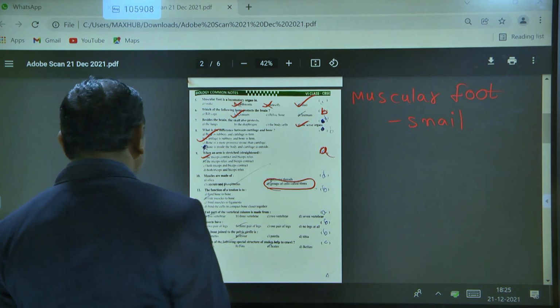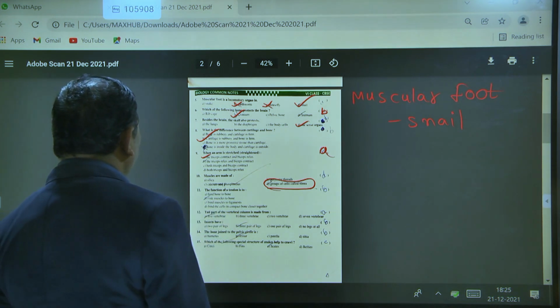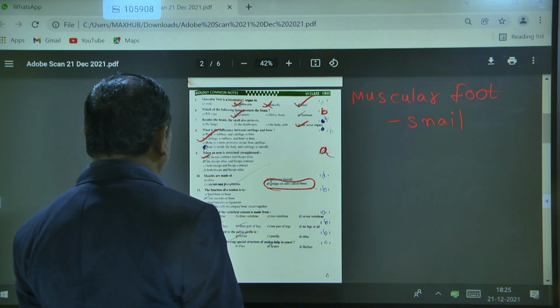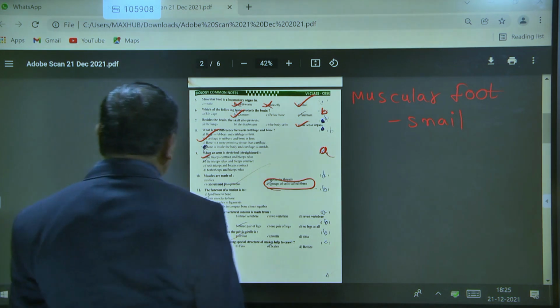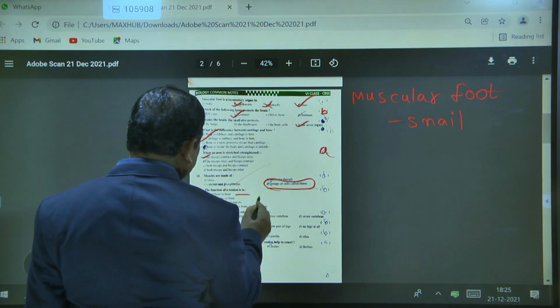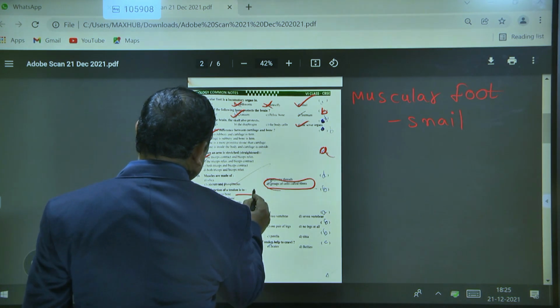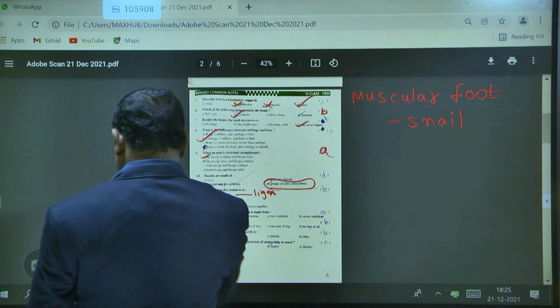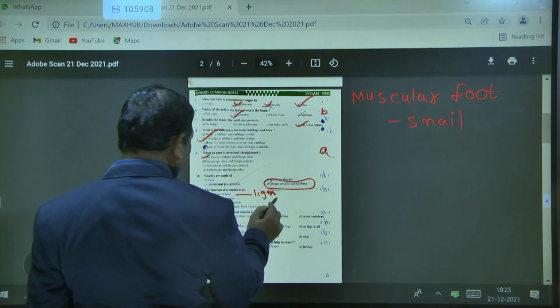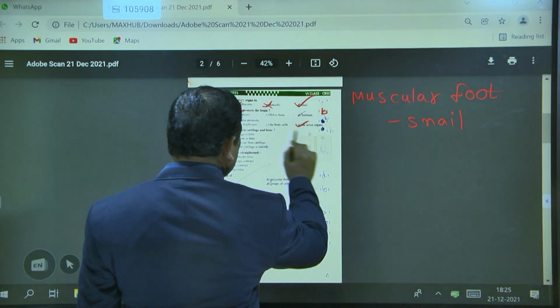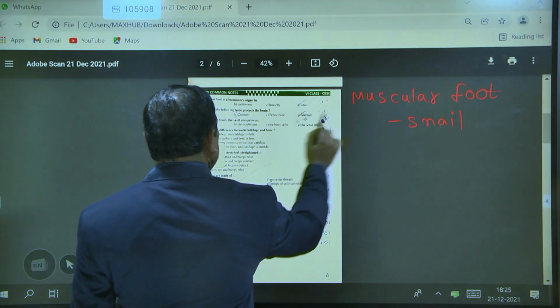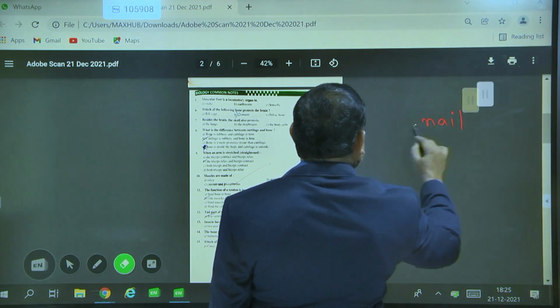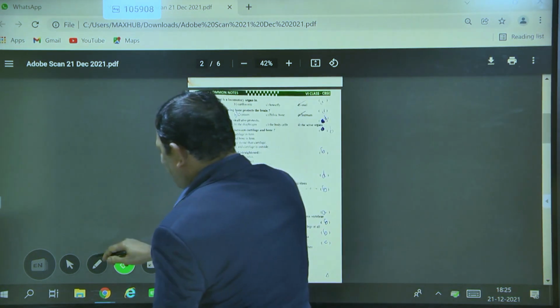Next, the function of a tendon is to. Binding bone to bone is known as the ligament. Here two points are very important.